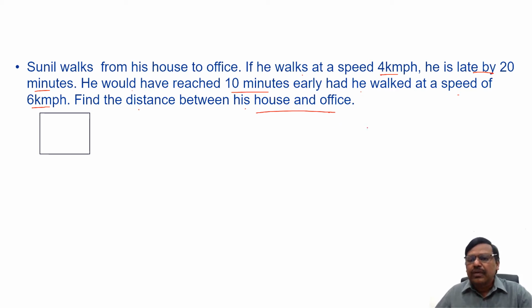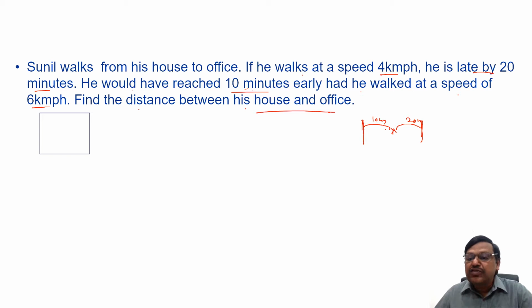Now, see, the first day he is late by 20 minutes. What do you mean by late by 20 minutes? If there is a stipulated time, you are reaching 20 minutes after that. Second case is 10 minutes early. That means he is reaching 10 minutes before, or he is taking 10 minutes less time.